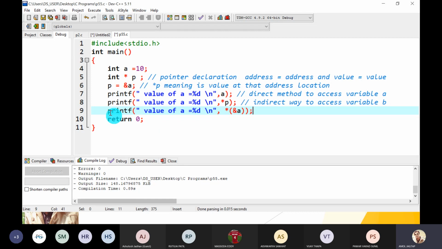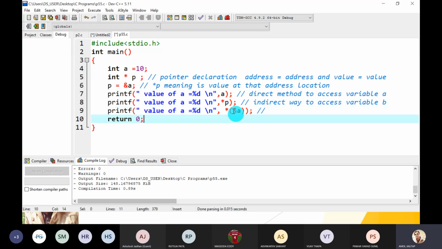Is this third statement valid or invalid? Does it give an error, or is it syntactically correct? Yes, it is syntactically correct.